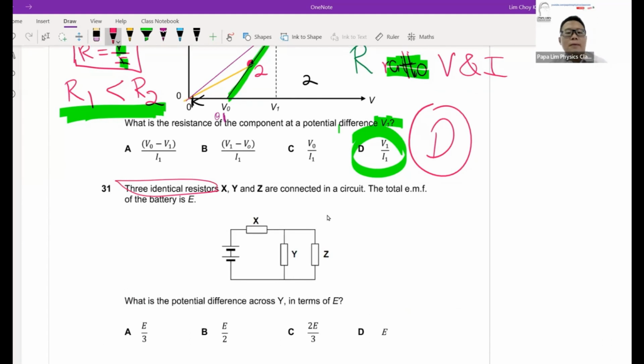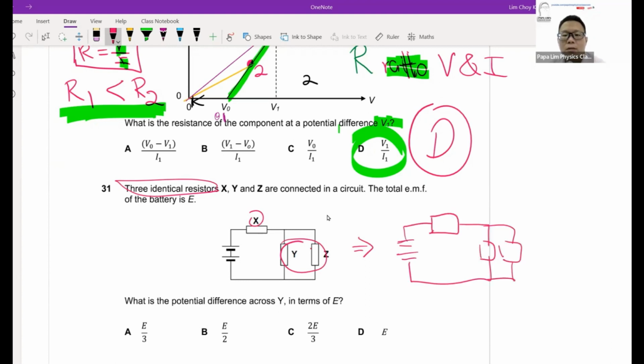You will find that if they are identical, this is actually half of the resistance X. If you can't see it, you just have to substitute some values inside to give a sense of the numbers. So let's say this is 10 ohms, 10 ohms, 10 ohms.